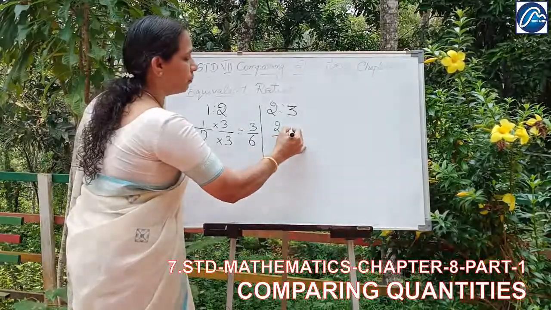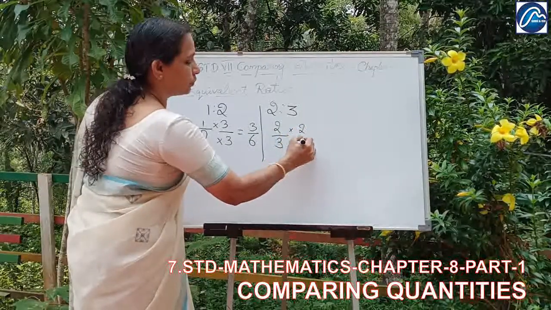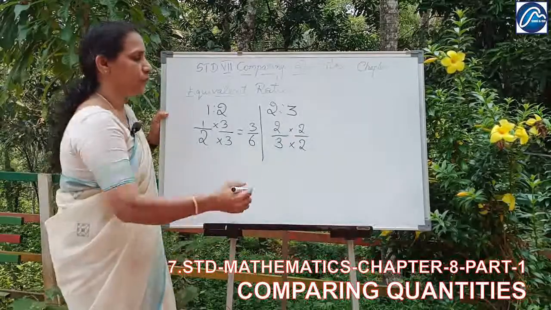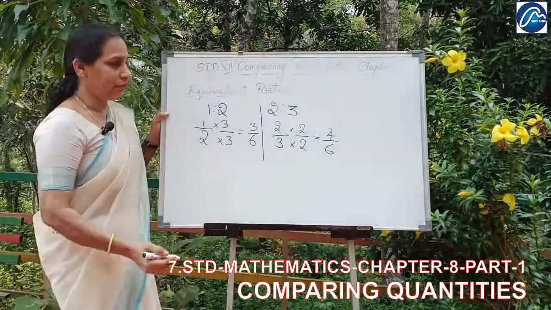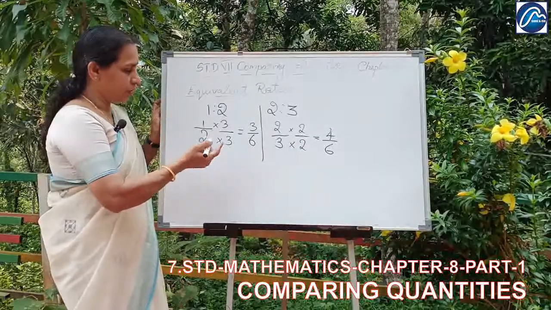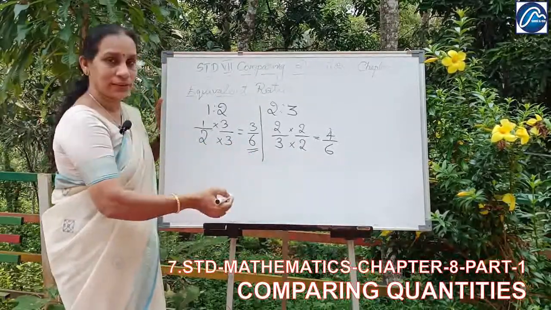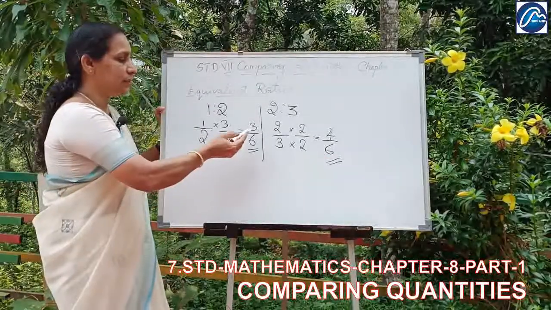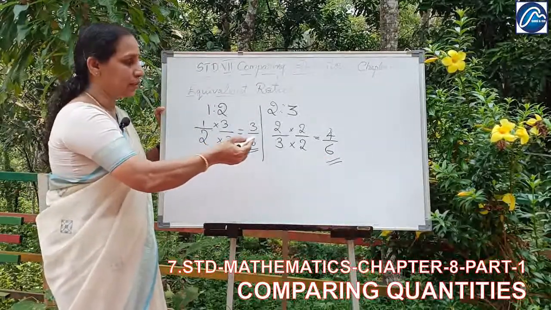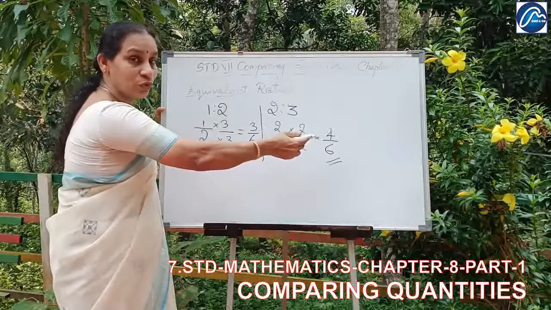So we will multiply both of these numbers with 2. So this is 4 by 6. Now we can tell whether it is equal or not. Look, this is 3 by 6 and this is 4 by 6. These are not equal. This is only 3 out of 6 and this is 4 out of 6.